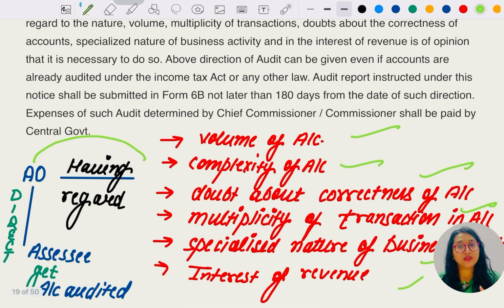So whenever the assessing officer has any doubt related to volume, complexity, or multiplicity of transactions in the daily transactions of the assessee, in that case the assessing officer will direct the assessee to get his account audited.